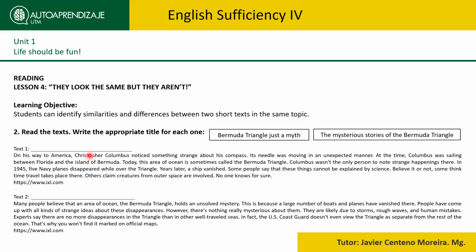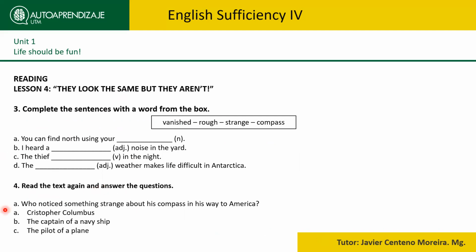Okay, we go to the reading lesson. They look the same, but they aren't. Here, the students have to identify similarities and differences between 2 short texts on the same topic. So you have 2 texts, and then you have to decide which title goes in each of these 2 texts. Okay. Number 3, complete the sentences with a word from the box. You have 4 words in this box, and you have to place them in any of these 4 blank spaces. And then read the text again and answer this specific question about the text.